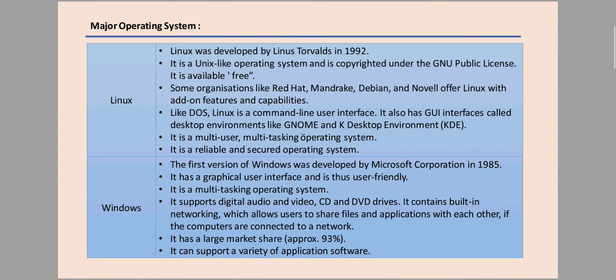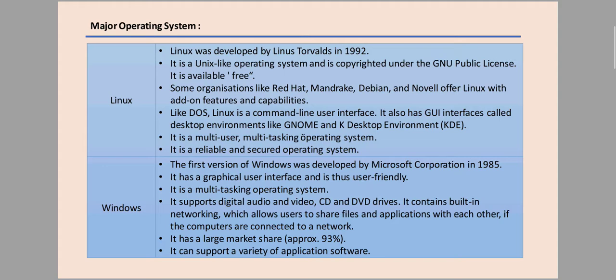Next is the Linux operating system. Linux was developed by Linus in 1992. It is a Unix-like operating system. That means the Unix and Linux operating systems are similar types of operating system. It is copyrighted under the GNU public license, and it is available for free. Some organizations like Red Hat, Mandrake, Debian, etc. came with Linux and added features and capabilities.